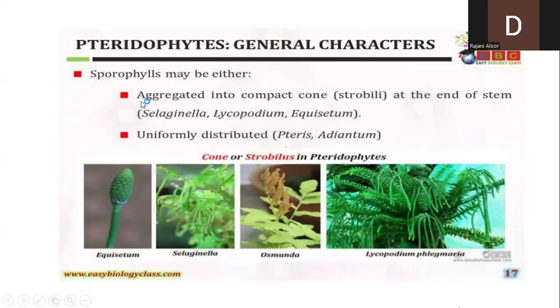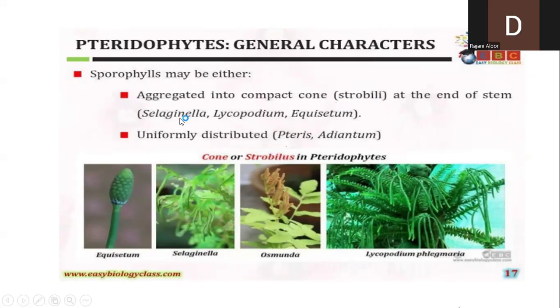These sporophylls are aggregated together. There are many leaves here, and on the leaves the sporangia are developed, especially in the case of compound leaves. These leaves are aggregated together and form a compact structure like this. This we call a strobilus or a cone.